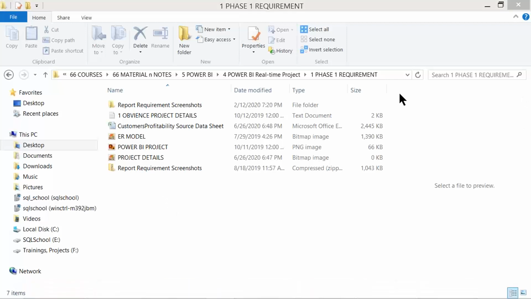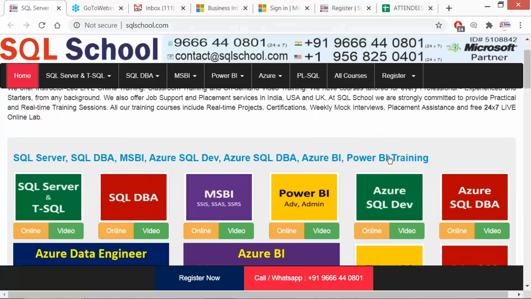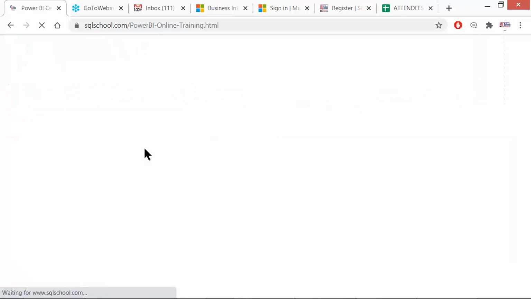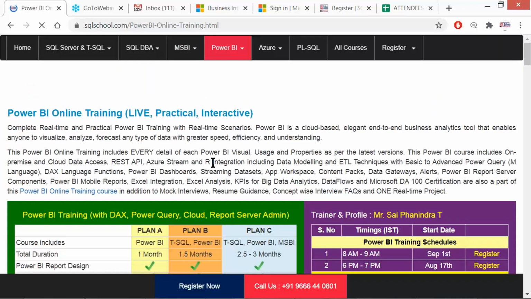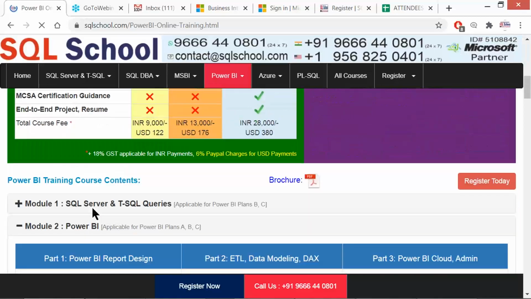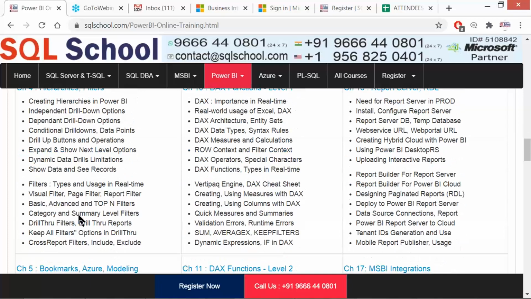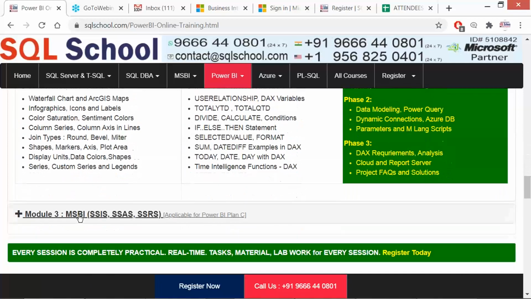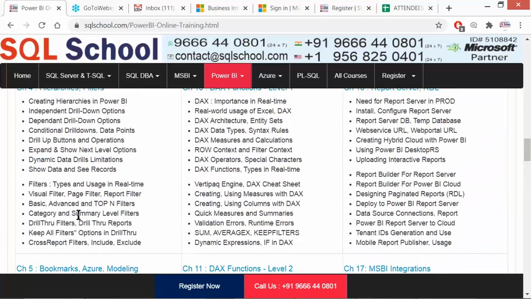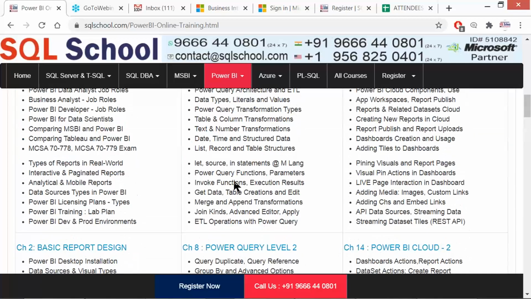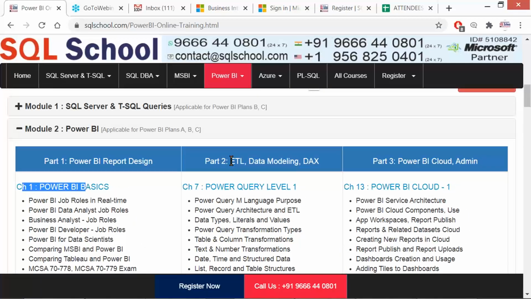I repeat again, as per our website's course curriculum, either you go for live online training mode or video mode, either of them: chapters 1 to 6, design, then you will start the project. In parallel, the course continues with ETL activities from chapter number 7, and cloud and admin activities, part 3, from chapter 13.